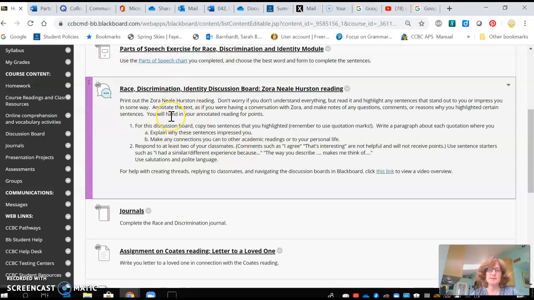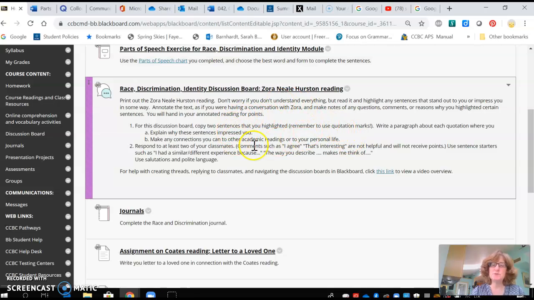Next, you're going to do the discussion board on Zora Neale Hurston. This is kind of like an assessment type of a test because we haven't discussed the Zora reading in depth, or at least not as much as we did with the Coates and Maya and Matabene. So this is going to be asking you questions about the reading on Zora, like what are 2 sentences that you highlighted, write a paragraph about each quotation where you explain why the sentence impressed you and make connections to other academic readings such as Matabene, Coates, or Maya, or to your personal life.